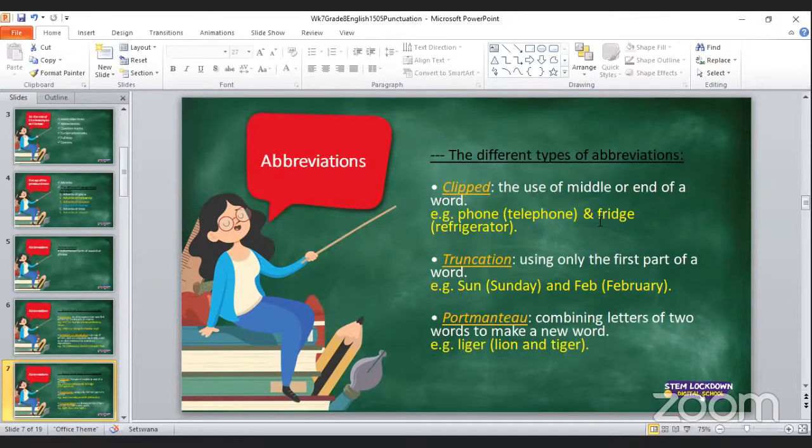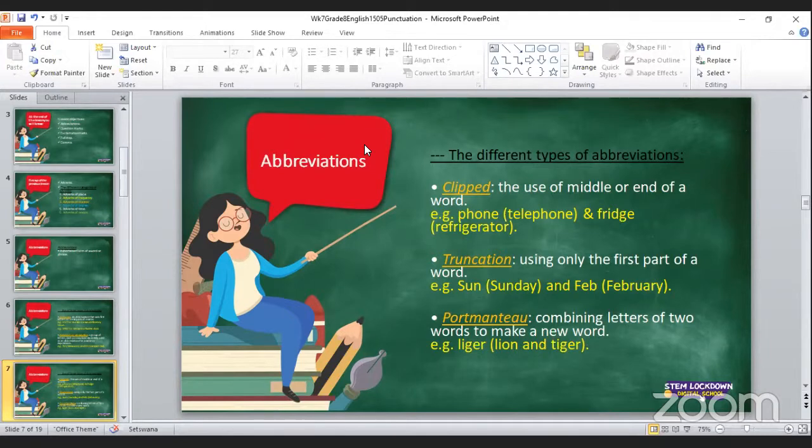Another example is fridge. Okay, you realize that fridge is the middle part of the word refrigerator. Okay, so from the word refrigerator, we take the middle part of it, which becomes fridge. Okay, can you think of any other example as far as this is concerned? Remember, now we are on clipped abbreviations. So please give me examples of clipped abbreviations. Okay, let me go to the chat and see.